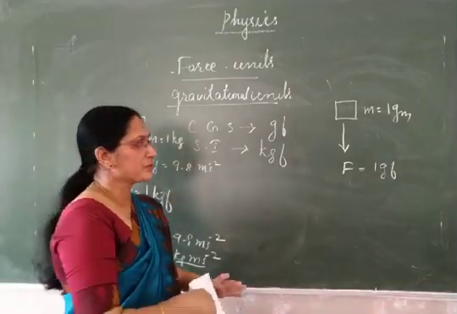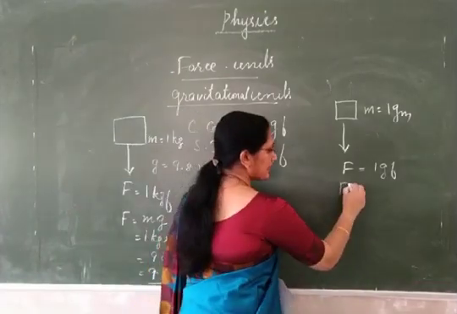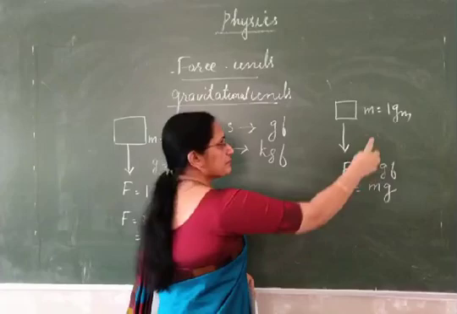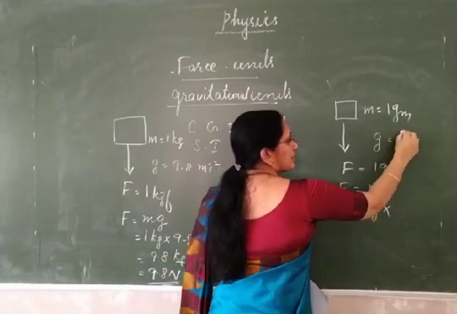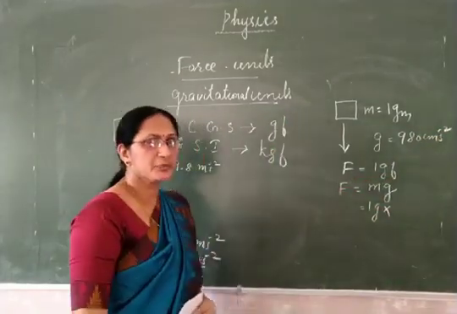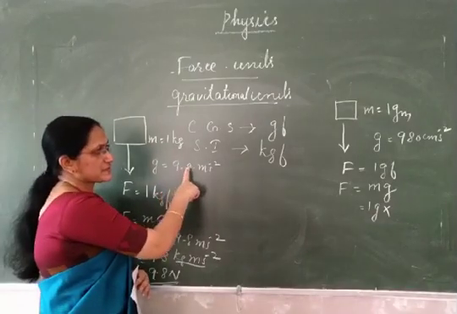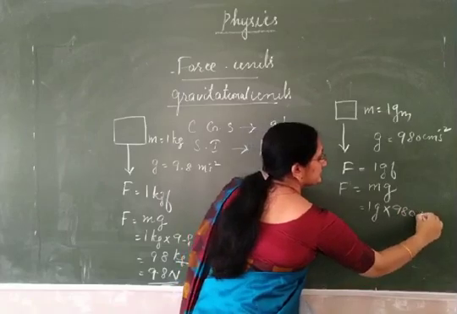Similarly, 1 gram force, we can convert it into dynes. See how to convert. We will use the same formula. F is equal to m into g. Mass is 1 gram. In this case, g will be 980 centimeter per second square. It's a constant value. G value in SI system 9.8 meter per second square, CGS system 980 centimeter per second square.